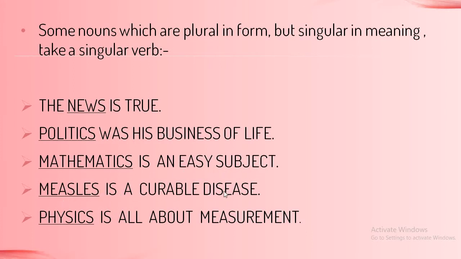Measles is a curable disease. Physics is all about measurement. So physics, measles, mathematics, politics and news, these are all plural forms and they take a singular verb because their meaning is singular. That is why a singular subject takes a singular verb. I hope this one is clear to you, and let us go to the next slide.